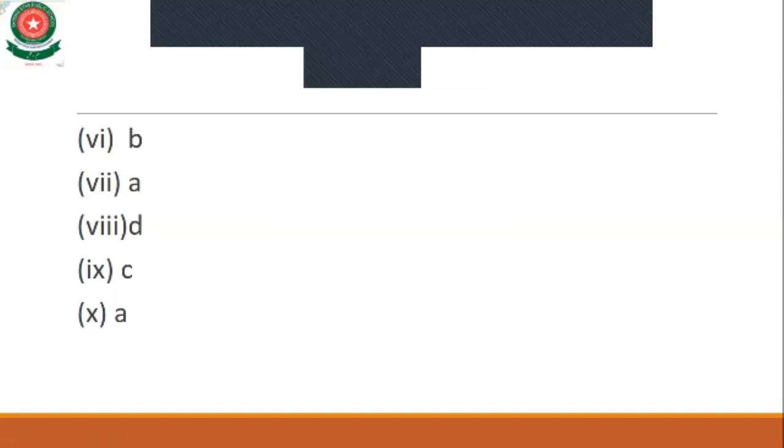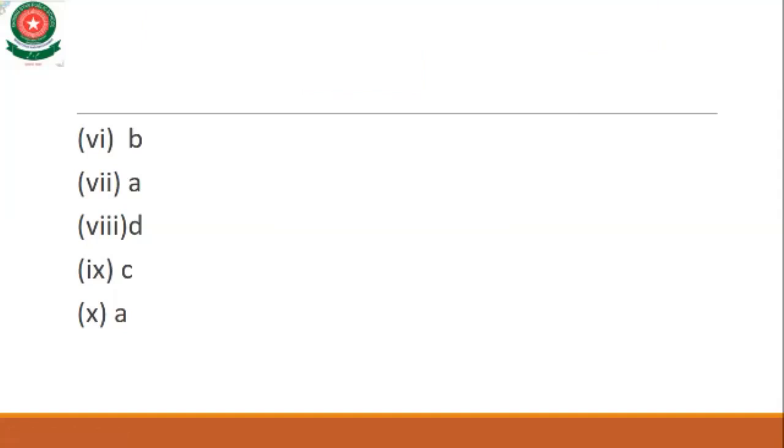Now move towards MCQ number 10. Which statement is correct? Option A, DNA has instruction for making protein. B, protein has instruction for making DNA. C, both of these. D, none of these. Option A is the right answer. DNA has instruction for making the protein.